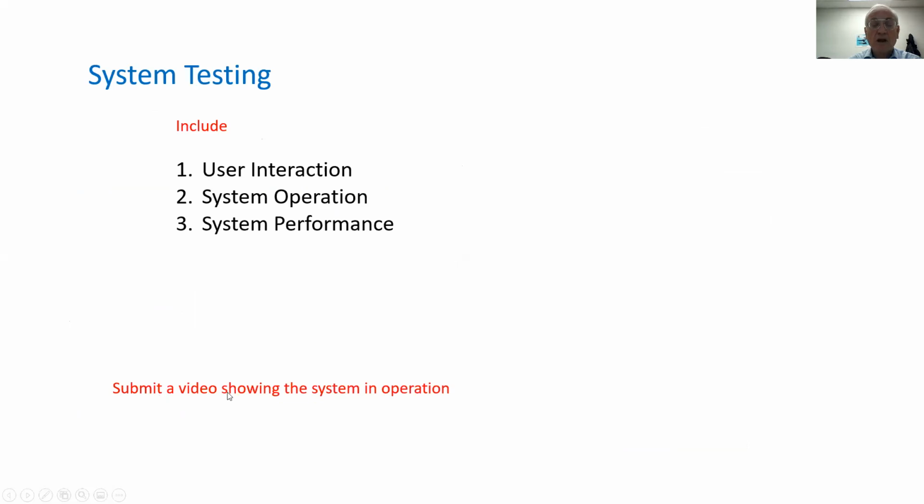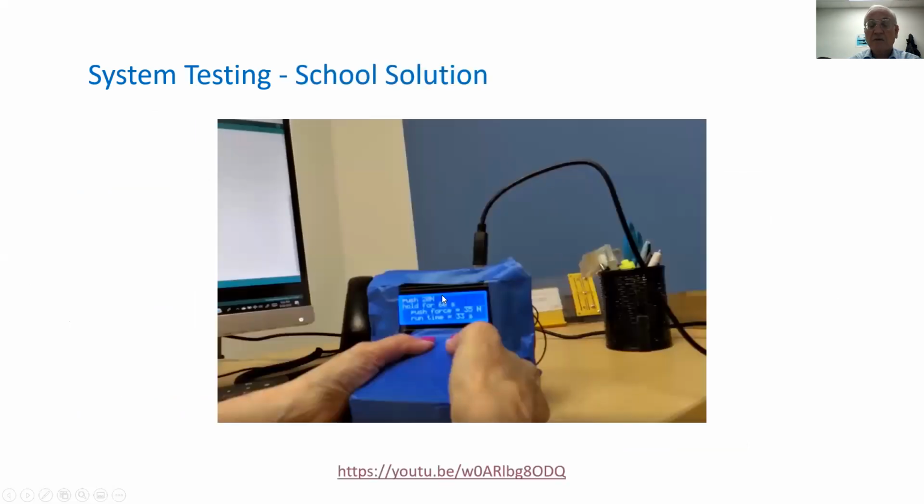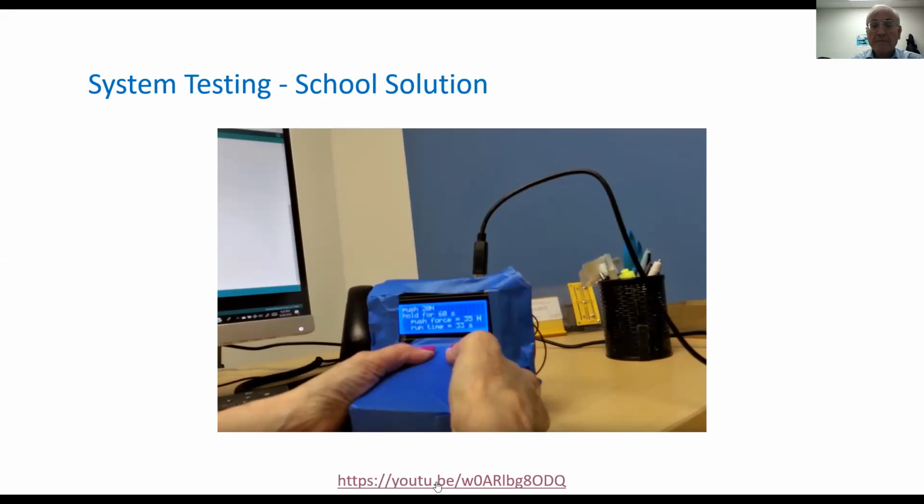We will submit a video showing the system operation as the exercise. Here's an example of the system testing of a school solution of an isometric and vibrator device, and we could show here a simple short video.